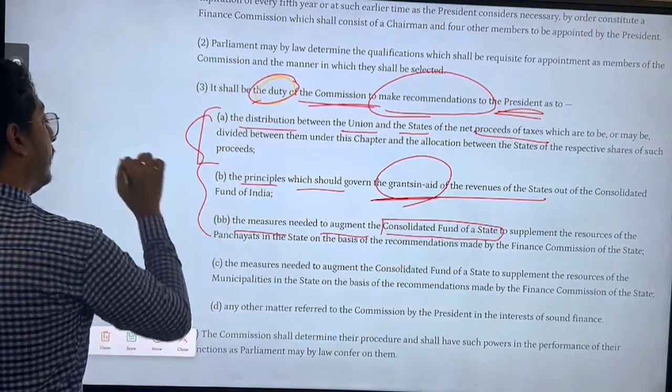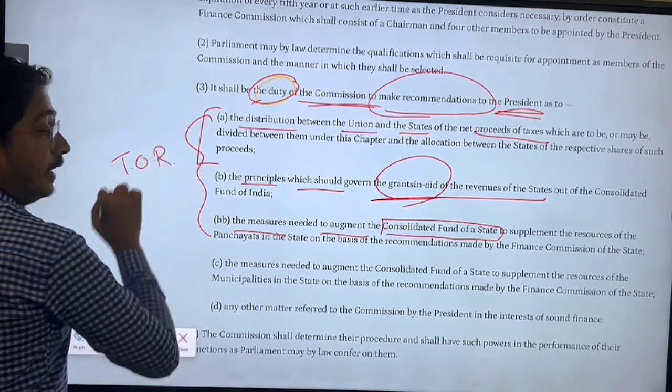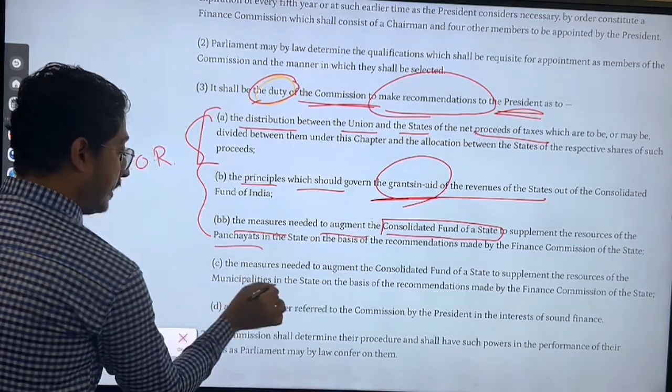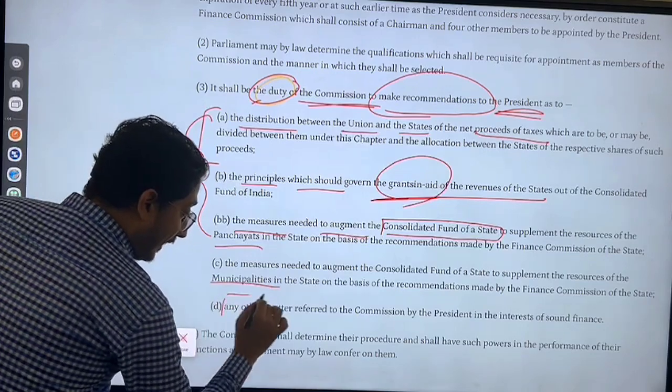So all these three were in the terms of reference. Then panchayats and municipalities.